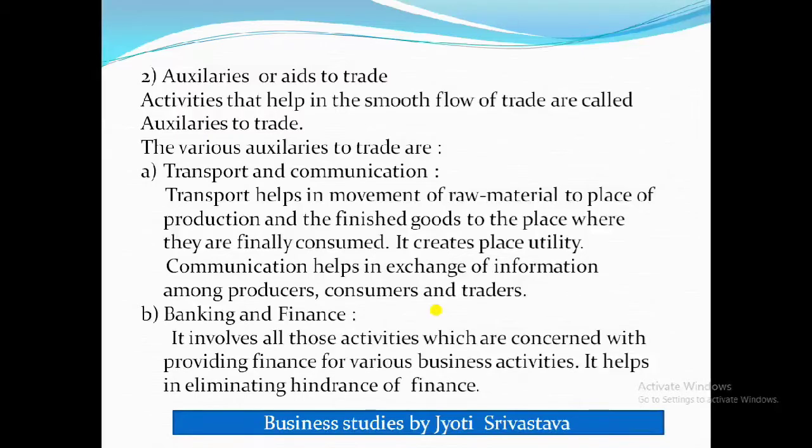Actually, we all know that goods are manufactured at a particular location. Goods are not manufactured everywhere; they are manufactured at some place and are demanded in different parts of the country. So this hindrance of place is eliminated by transport. By transporting the goods from one place to another, one can remove the hindrance of place. And what are the means of transportation? We all know they are truck, railway, air, water. These are the modes of transport.